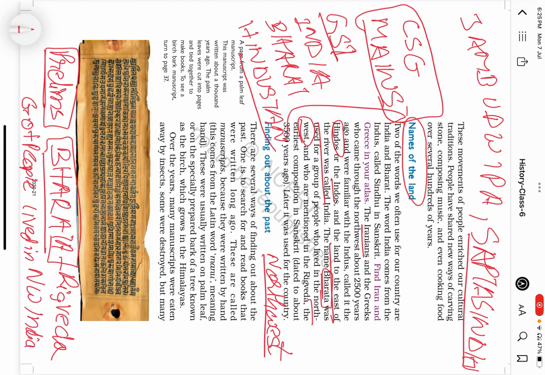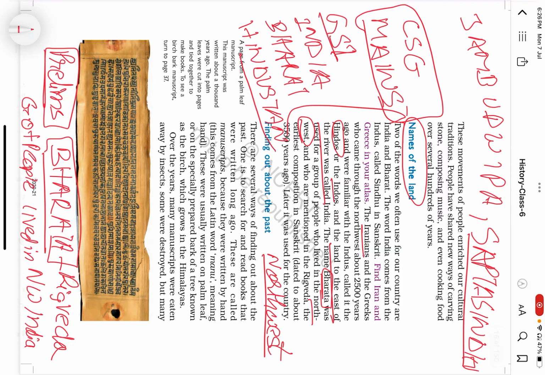Similarly, the same question can be used for Hindustan, for India, and for Sapta Sindhu or the Ganga region. So within this same page, we can expect one prelims question and one general studies mains question.